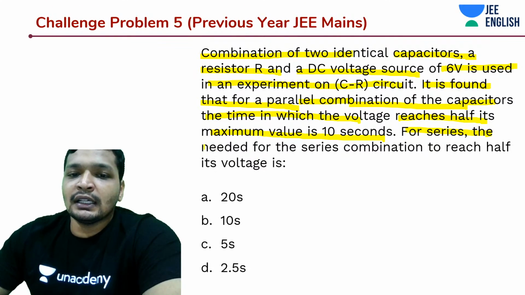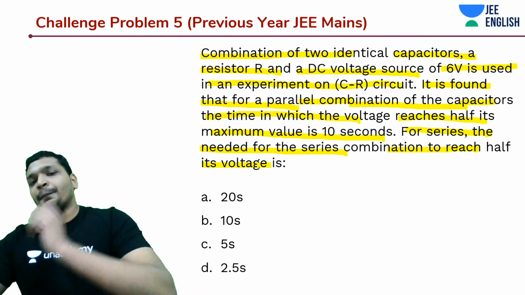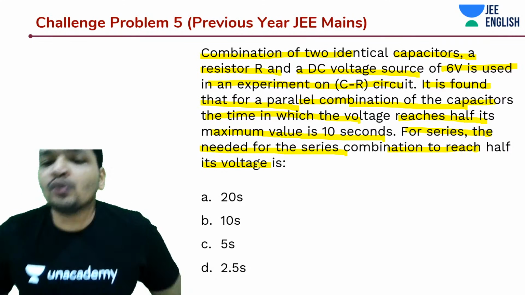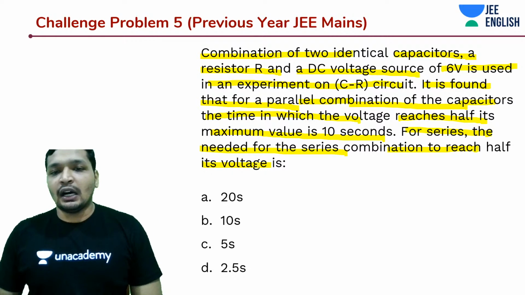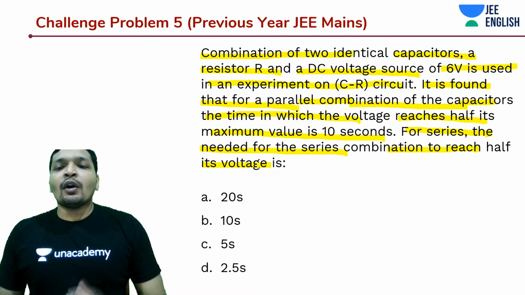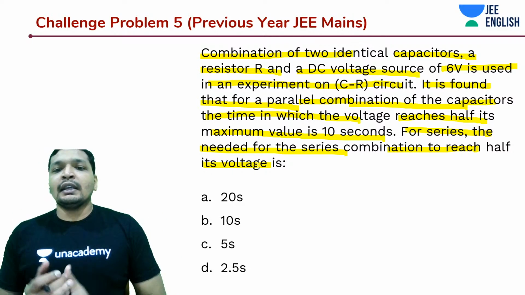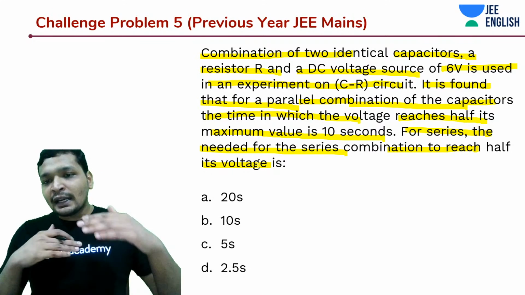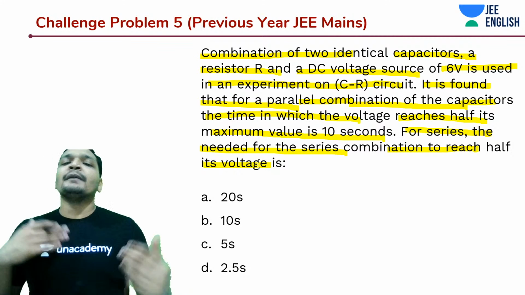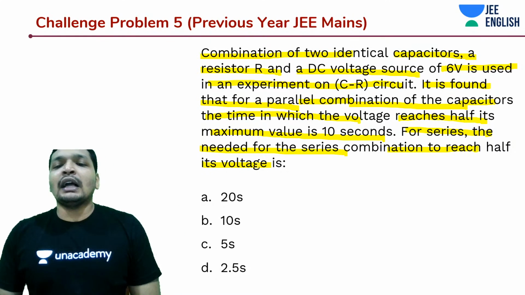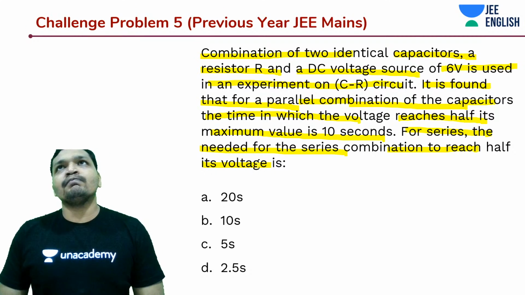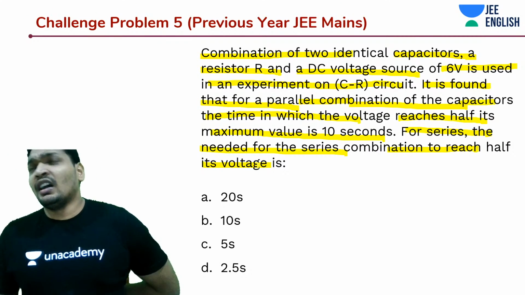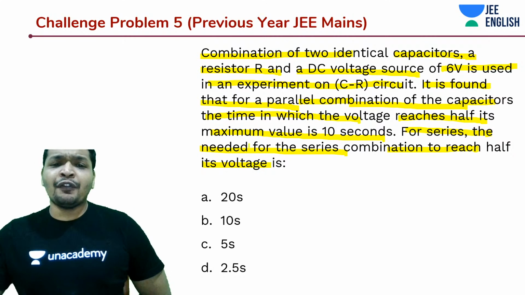For series, the time needed for the series combination to reach half its voltage. So what is being told to you is there are two identical capacitors, and you have a 6-volt battery and a resistor R. Initially they analyzed it for the parallel combination of the capacitors, and they found out that at the 10th second it reaches half of its maximum voltage.